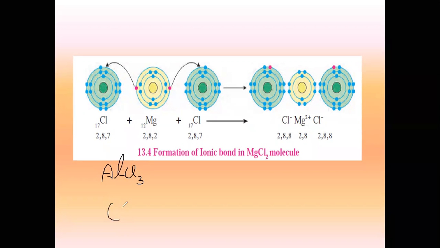Now I have one aluminium atom whose last shell is going to have 3 electrons. I'm not drawing the entire atom, I'm just showing you this. One aluminium. Aluminium has to donate 3 electrons, right? So for aluminium to donate 3 electrons, I will have to draw 3 chlorine atoms. Like in case of magnesium chloride, we drew only 2 chlorine because magnesium had to donate 2 electrons. See here. Can you all see what I'm drawing on the screen? So aluminium will donate 1 to this chlorine, 1 to this, and 1 to this. Got my point?